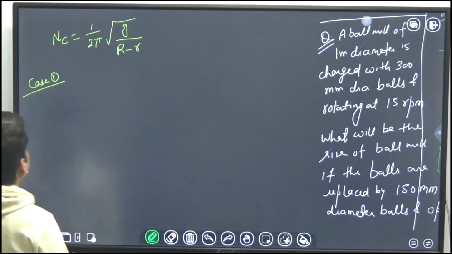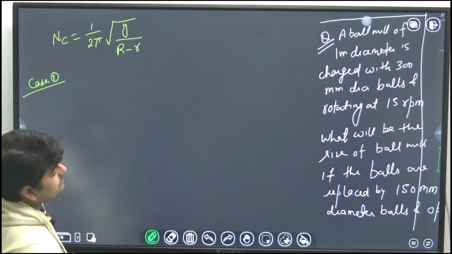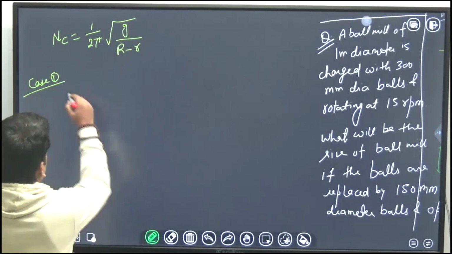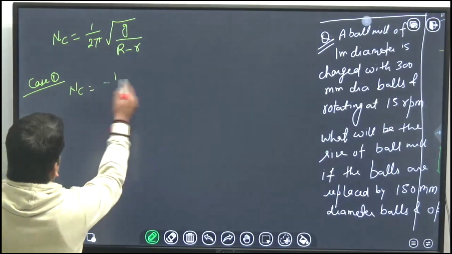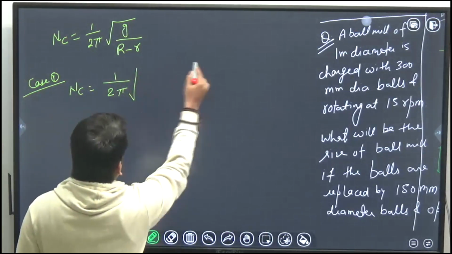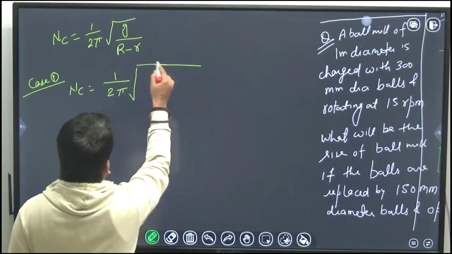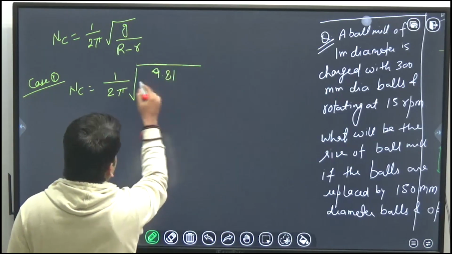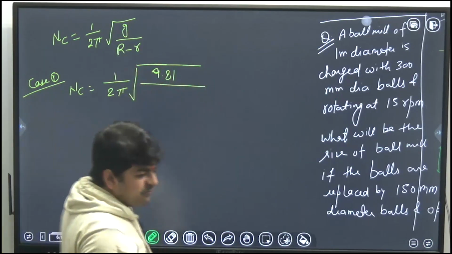Okay, let's see. First case, it is given that a ball mill of 1 meter diameter is charged with 300 mm diameter balls. So what will be the critical speed? Let's see. g will be 9.81 meter per second square. R is the radius of the ball mill.